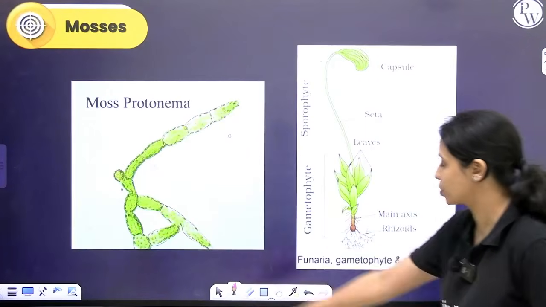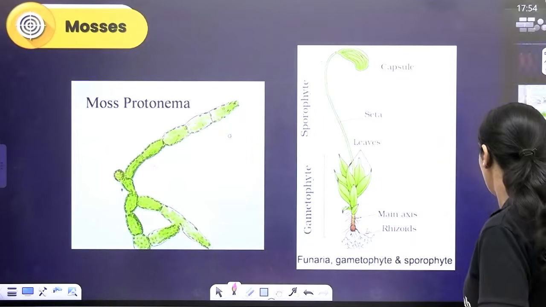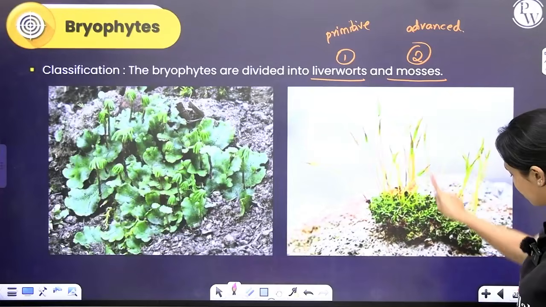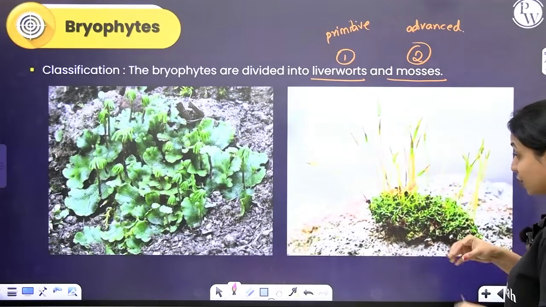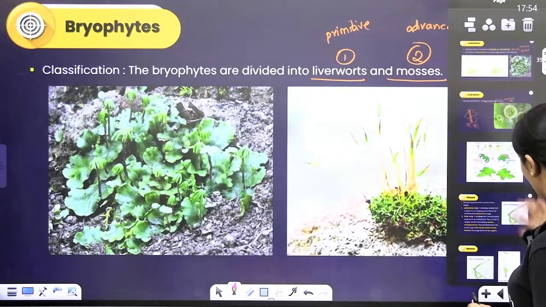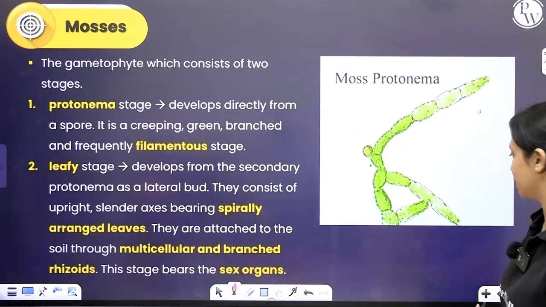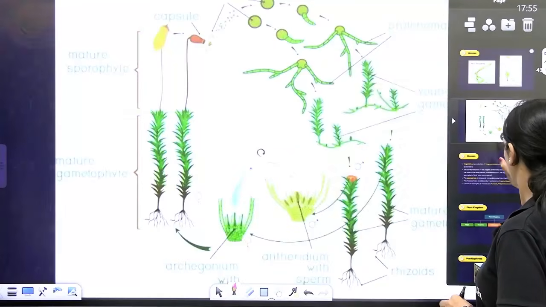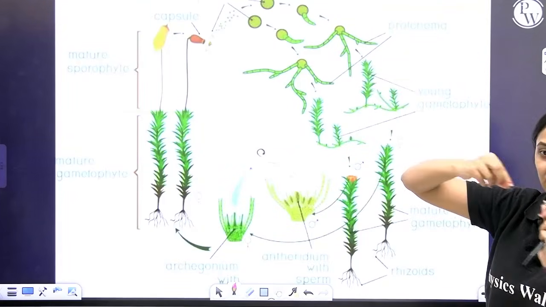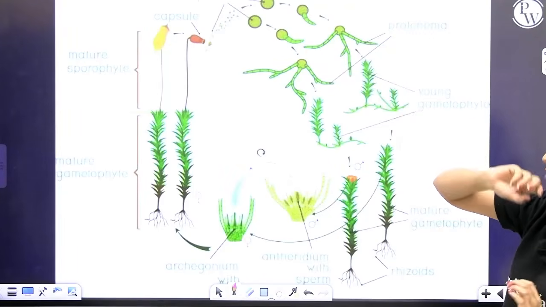Okay, I'll show you. This is what the protonema stage looks like. This is what the leafy stage will look like. If you remember, I told you initially that these are very pretty to look at. This is what a moss looks like. But when it germinates from the spore, immediately it will not form this structure. It will form a filamentous structure that is called the protonema. So after the spore germinates, you first will have the protonema stage, which is a small, slightly branched filamentous structure, thread-like structure.